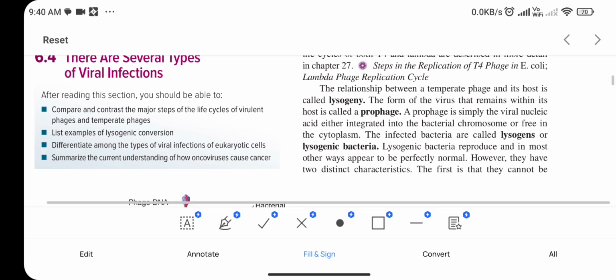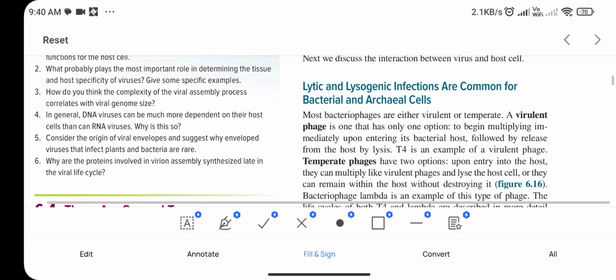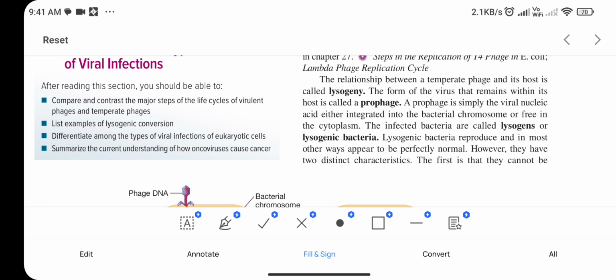Now we will discuss some of the terms which are used. First is lysogeny. What is lysogeny called? The relationship between a temperate phage and its host is called lysogeny. Means the relationship which is going on between the temperate phage and the host, which integrates its genome, and either it can lyse the cell or not lyse the cell. Hence the relationship between the temperate phage and the host is called lysogeny.